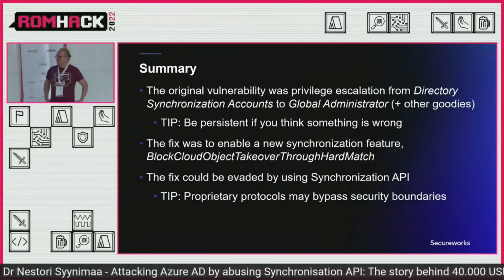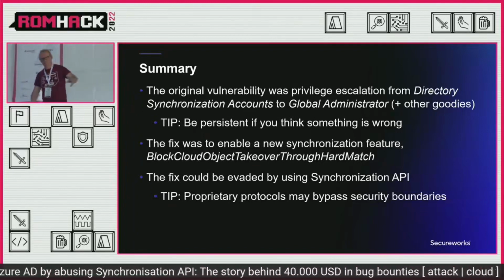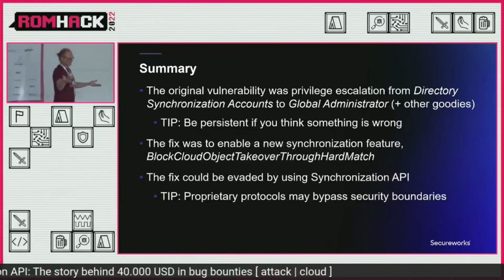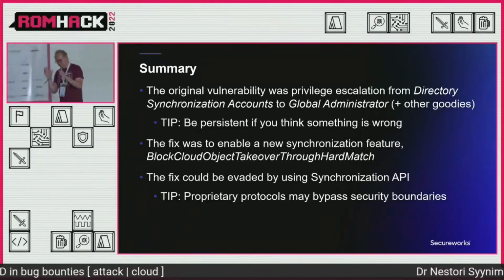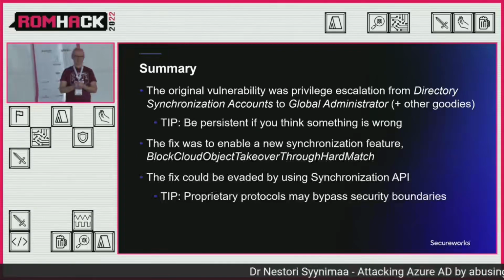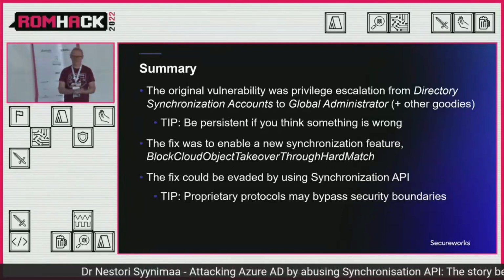But one of those things was an API that you could use to list people from the organization who created certain things. And MSRC said that yeah, that's an issue, but not a severe enough issue, so you are not going to get a bounty. We're going to fix that, but no bounty for you.